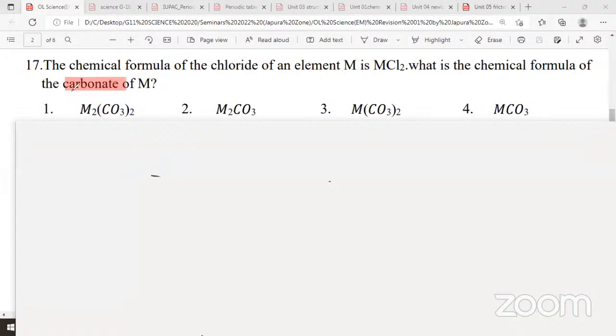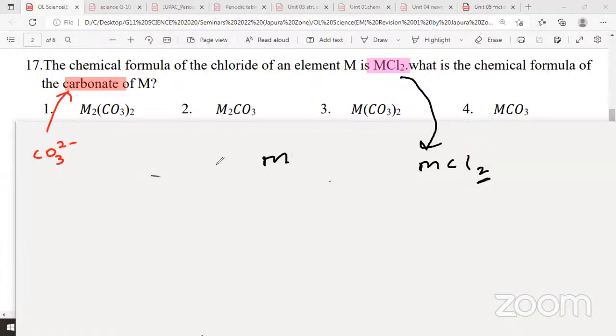So put an arrow as carbonate, CO3 2 minus. Why is MCl2 given? To get the valency of M. M we don't know, it's not the real symbol. If you take MCl2, the valency of M will be 2. This 2 belongs to M. So we'll now write separately the valency of carbonate and M.